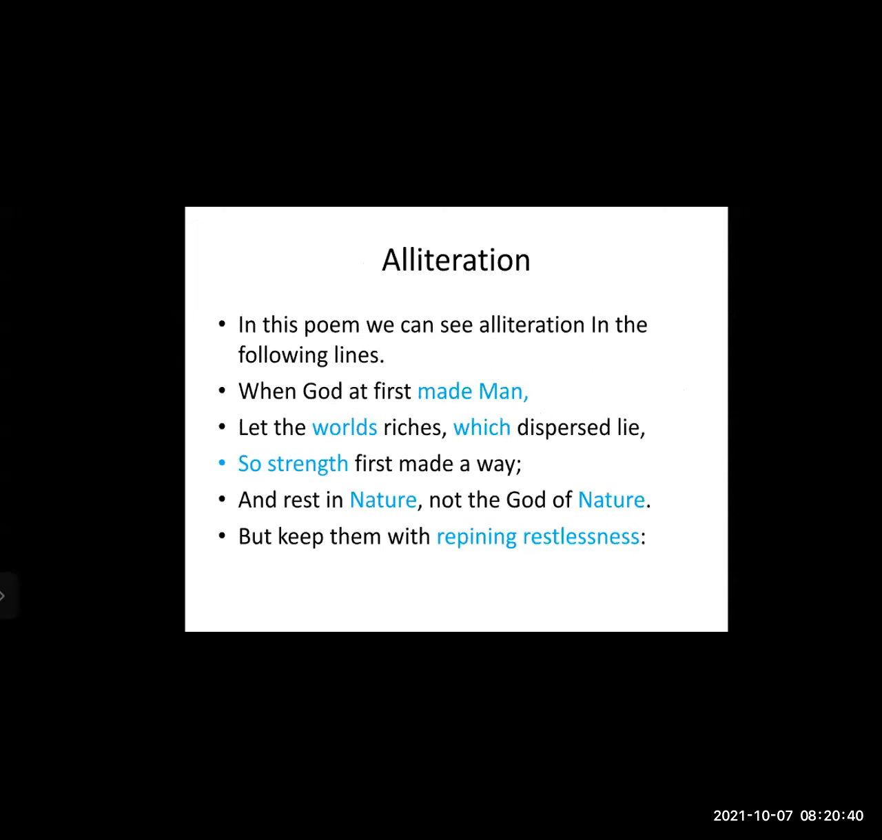Here in this poem, we can see alliteration in the following lines. "When God at first made man": M. "Let the world's riches which dispersed lie": W, the letter repeated here twice. "So strength first made a way": S and strength, S. The letter is repeated here. "And rest in nature and not the God of nature": the word itself, nature, is repeated here. "But keep them with repining restlessness": R is the letter repeated in the same line.